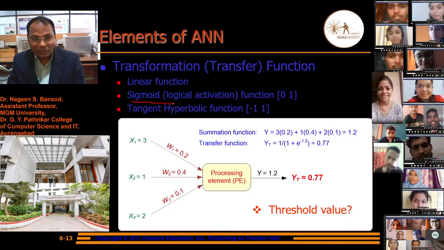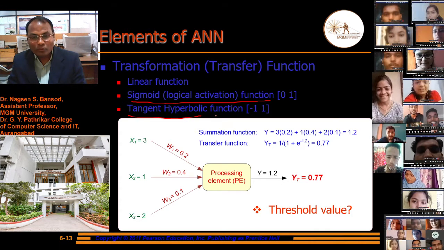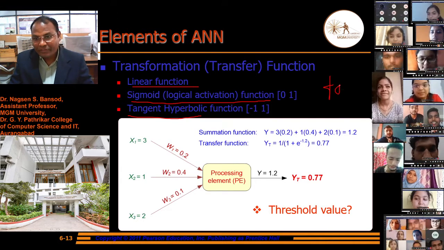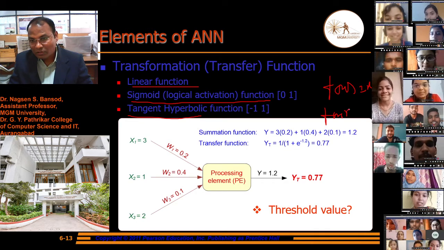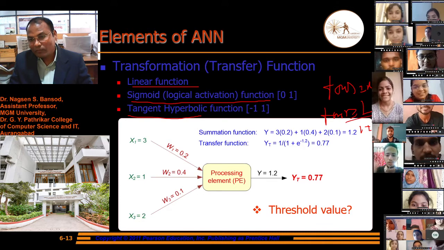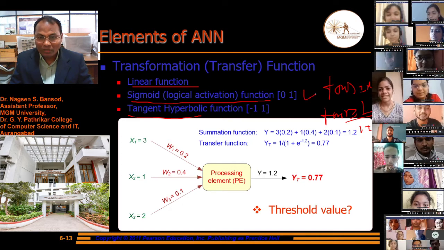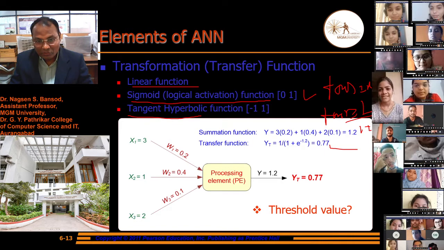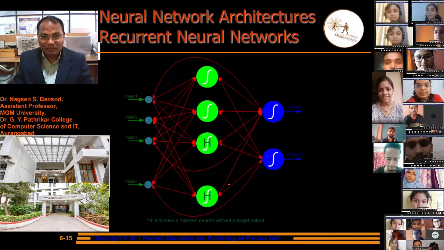We can use the sigmoidal logistic activation function, tangent hyperbolic function, linear function. As I said, f of x equal to x is the linear function. f of x equal to 1 upon 1 plus e raised to minus lambda x is the sigmoidal transfer function. This we will use as the processing element at the hidden layer in this example.